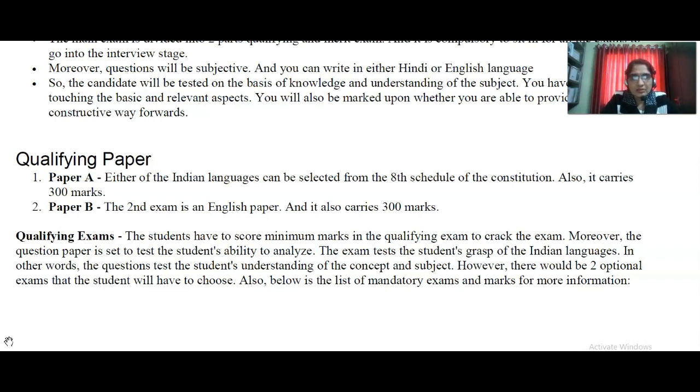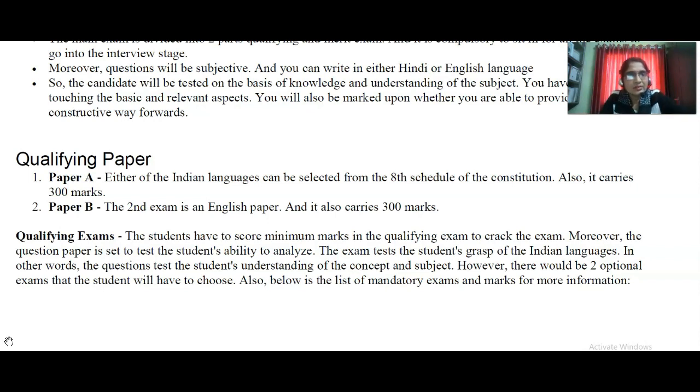Next one, qualifying. What is the qualifying exam? The students have to score minimum marks in the qualifying exam to crack the exam. Moreover, the question paper is set to test the students' ability to analyze. The exam tests the students to grasp the Indian languages. In other words, the questions test the students' understanding of the concept and subject. You must understand the questions, the concept and the subject also. However, there would be 2 optional exams that the student will have to choose.